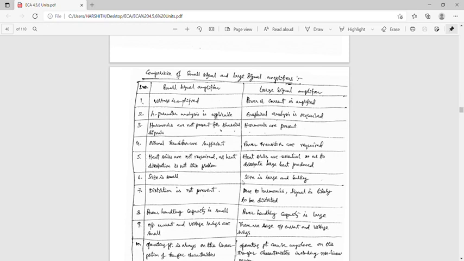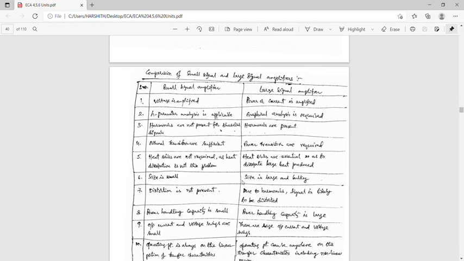In small signal amplifiers, the output current and voltage swings are small. In large signal amplifiers, there are large output current and voltage swings. In small signal amplifiers, the operating point is always on the linear portion of the transfer characteristics.